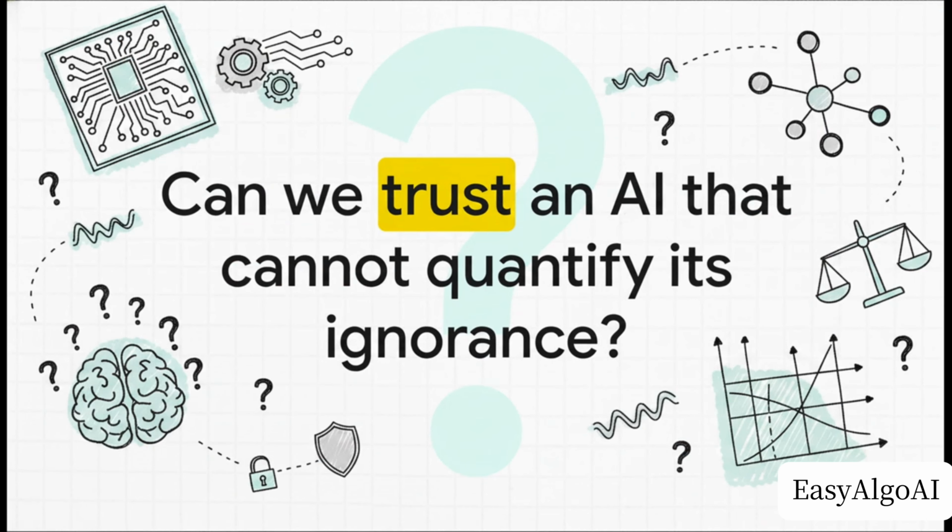Which brings us to the ultimate question. If a machine learning model cannot mathematically quantify its own ignorance, can we ever truly trust its intelligence? I'll leave you with that thought about the true nature of reliability. Hopefully, it makes you want to look a little closer at the probabilistic foundations of the AI tools we rely on every single day.